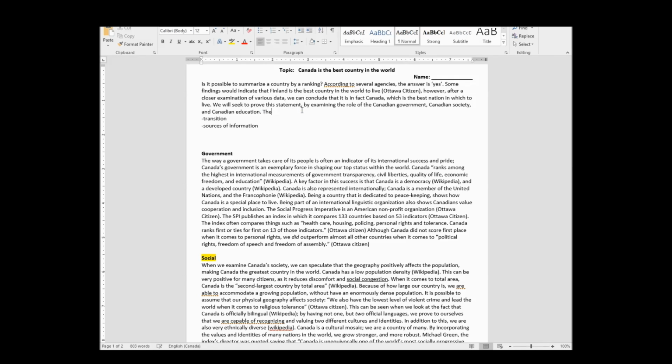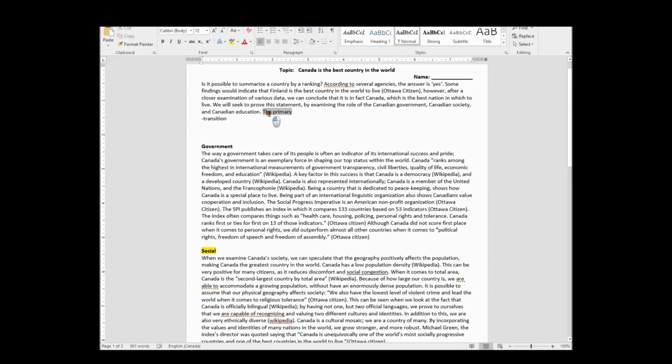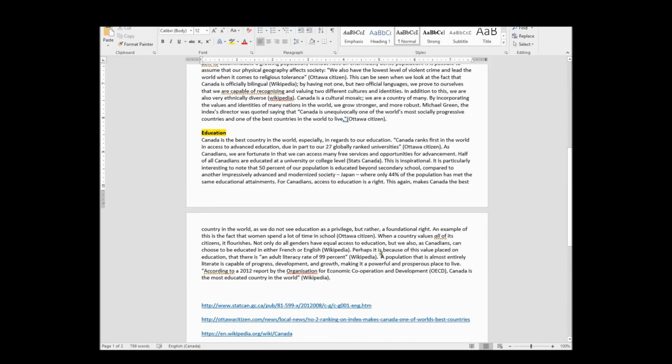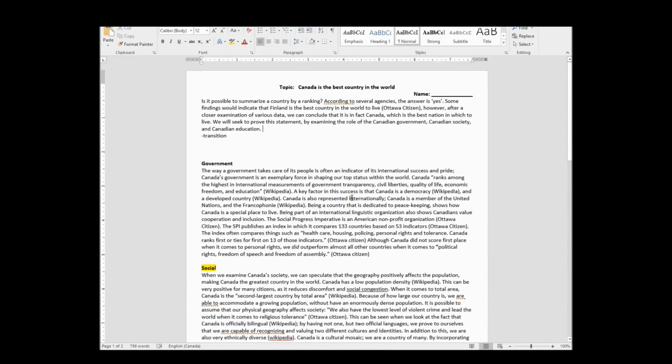Normally most essays you're not going to cite only 3 sources. So I would typically say like the primary source is referenced. But even in this case, I don't know if I even want to do this, especially because they can look it up in a bibliography. So when it comes to sources of information, I think I'm actually going to get rid of this. Because it's, as you can see, a short essay. I don't really need to have that in there.